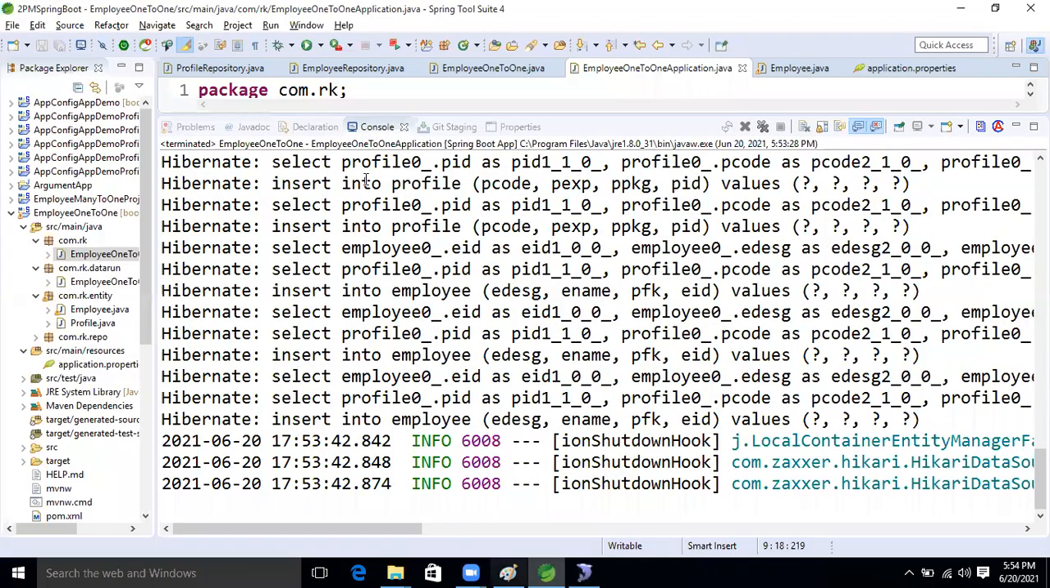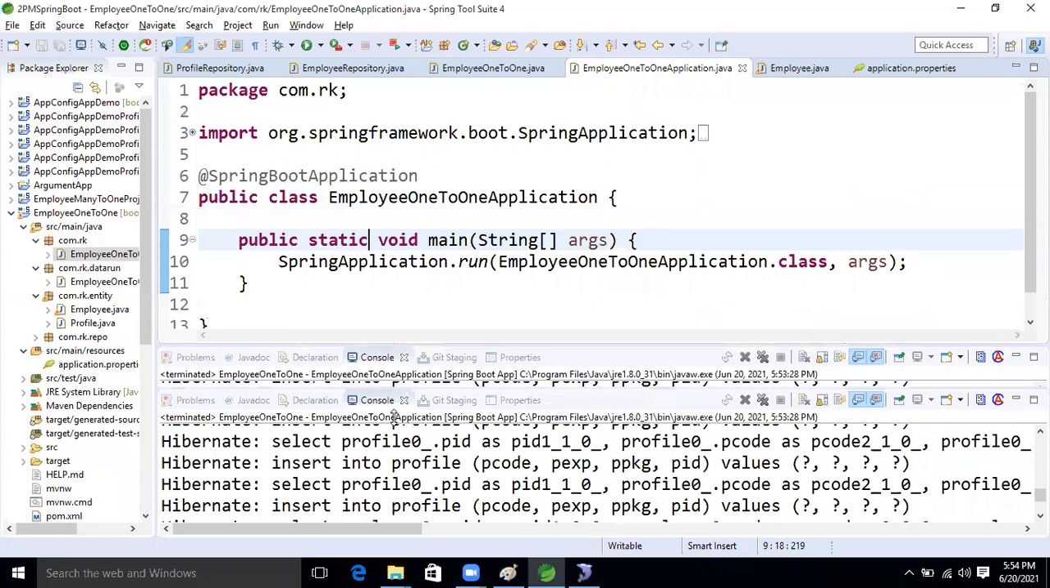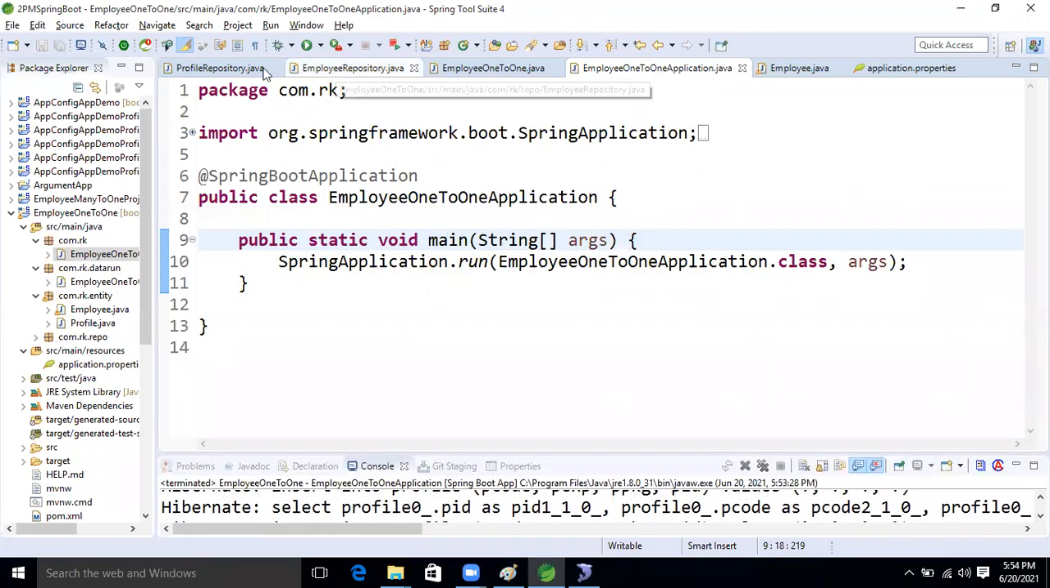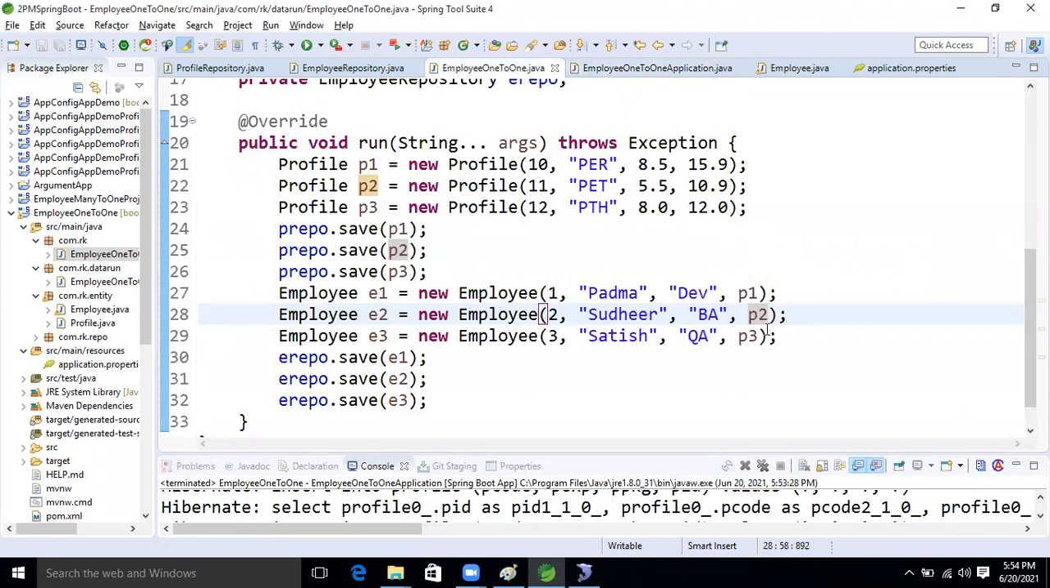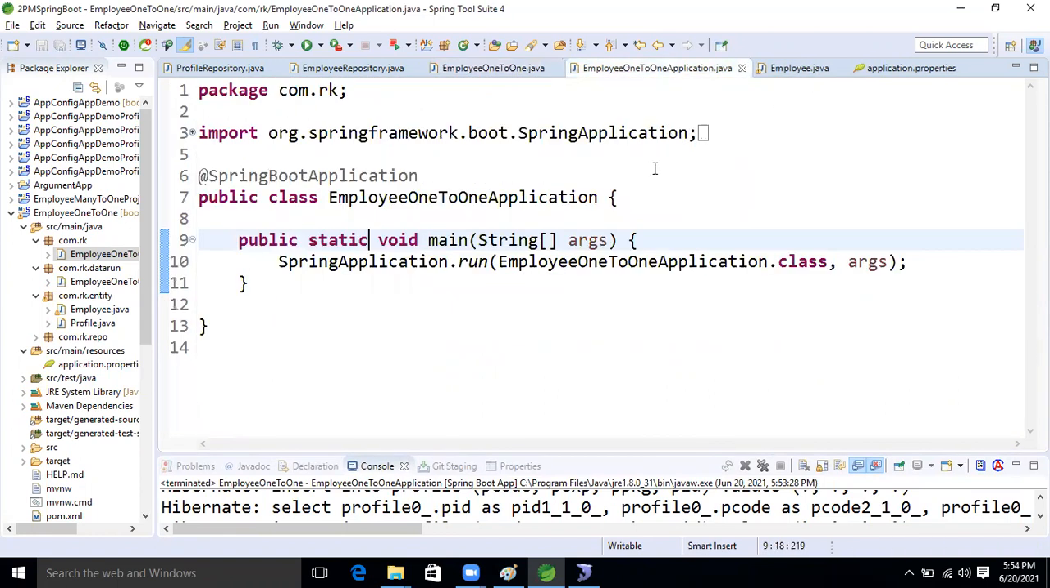Okay, so what I'm going to do now, I want to store the duplicate, right? I want to store the duplicate in the foreign key. So come here. What will we do now? Profile one only, we will take two times. Two in the profile one. Okay, then if we run that application, we will get an error.